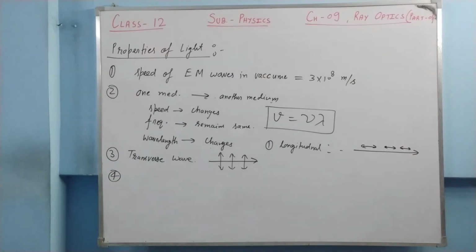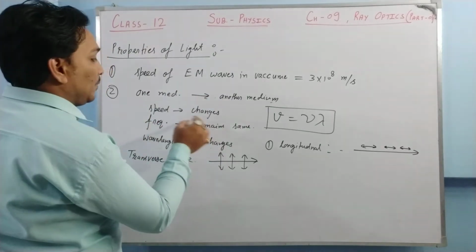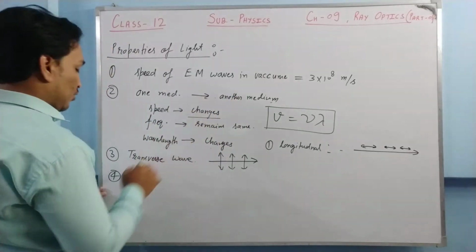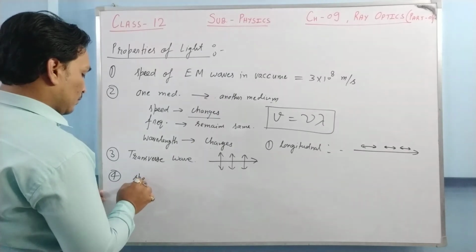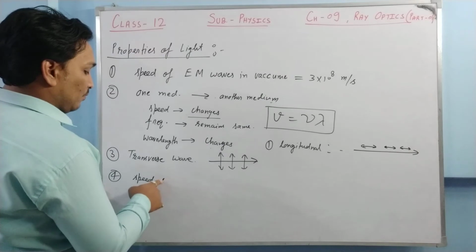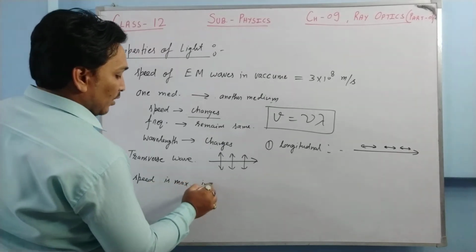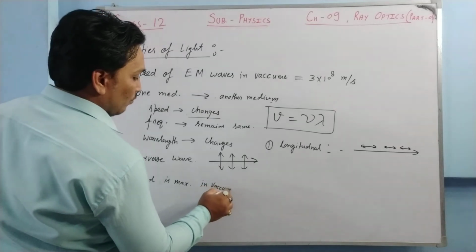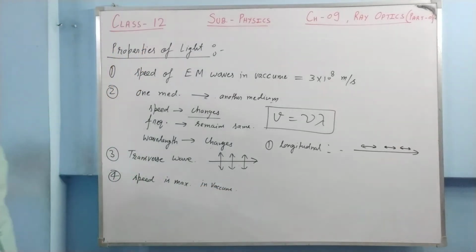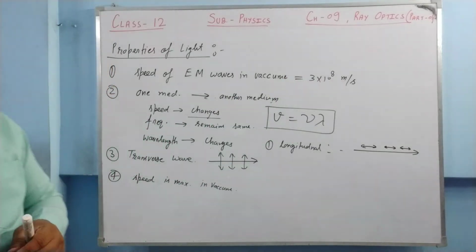Next thing, you need to understand the speed of light. As we have studied, from one medium to another medium, speed changes. But in vacuum, the speed is maximum, and it is equal to 3 into 10 to the power 8 meter per second.